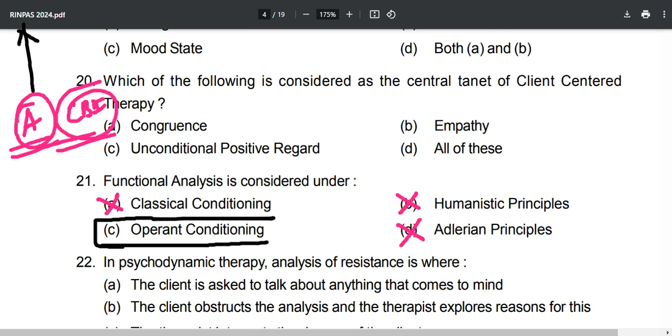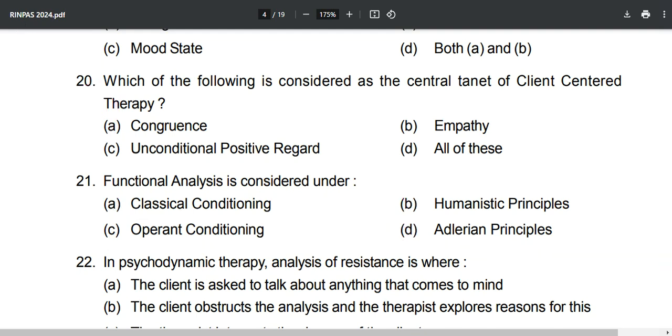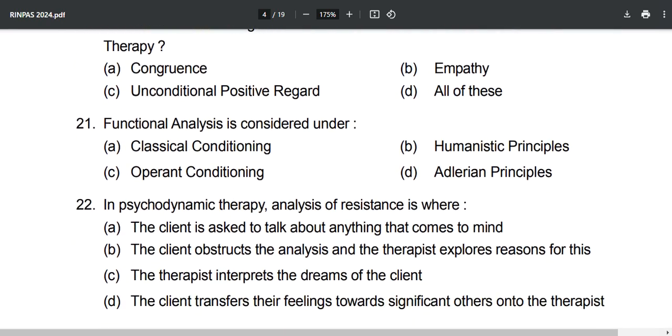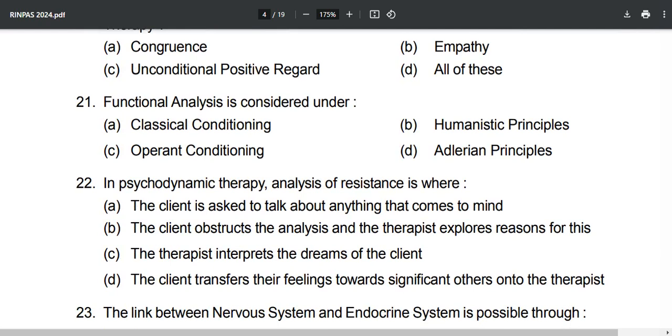It is based on the core principles of operant conditioning, and under that we will find behavior modification and other techniques as well. We are talking about therapy, CBT. Under that, there is one more head called functional analysis. Now, why is there Adlerian principles over here, option number D? We will talk about that shortly, but the history which you need to understand right now is very important.